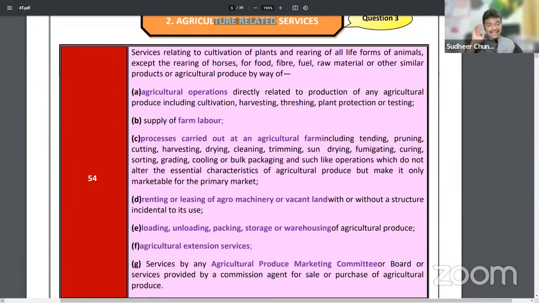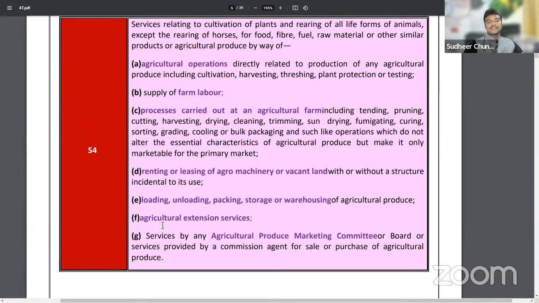Sir, we are not doing agriculture. We are providing services to the farmer to make him conduct agriculture. If we directly do agriculture and sell agricultural produce, it is an exempted good. But now we are discussing agriculture related services. Sir, here from point A to point G, we are learning 7 services. To whom are we providing these services? We are providing these services to farmers. These services provided to farmers were exempted from GST. We collect consideration from farmers. Such consideration will not be liable to GST. What are those? Let us have a discussion.